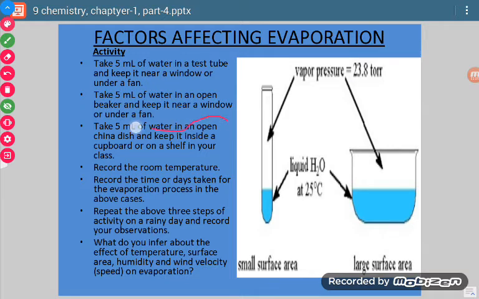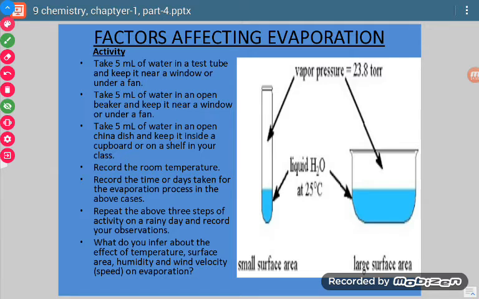Then we will take an open china dish. China dish you all must be knowing. This is a china dish, it is just like a bowl. Okay, this is the shape of a china dish. So in the china dish also, if we take certain water and keep it near a window or under a fan, then in these three we can differentiate what happens.